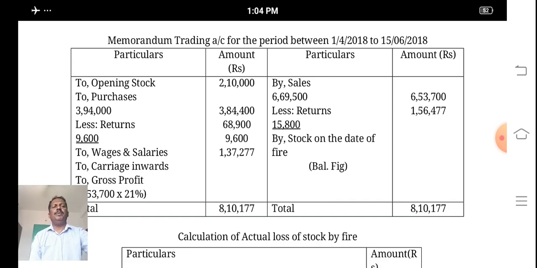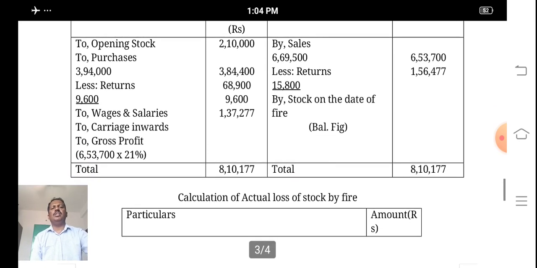So gross profit, calculated using the second step, 21 by 100 into 6,53,700. We got 1,37,277 as the answer. By debiting these items and crediting sales by deducting the sales returns, that is 15,800 we are deducting, we finally got 6,53,700.